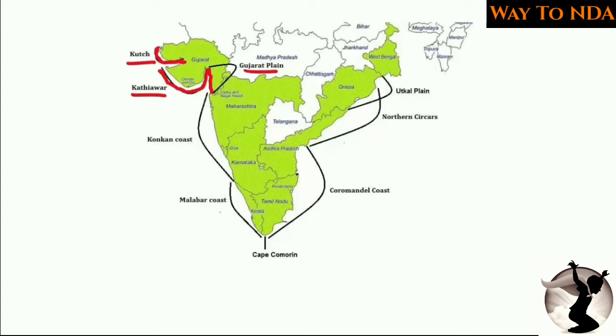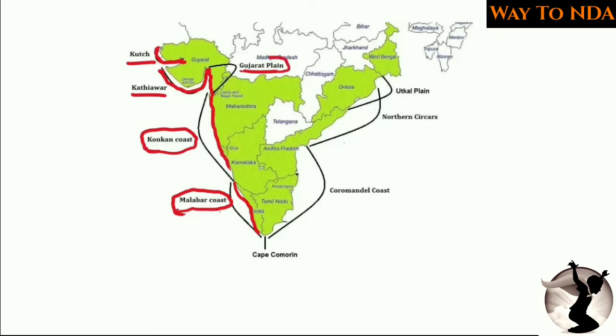This is the regional division of the coastal plains. Now this whole area is called the Konkan coast, very famous, that is the Konkan coast or Konkan plains. And on the southern side, mainly covering Kerala, you will find the Kerala coast. These are the Malabar plains or Malabar coast. So you should remember this.